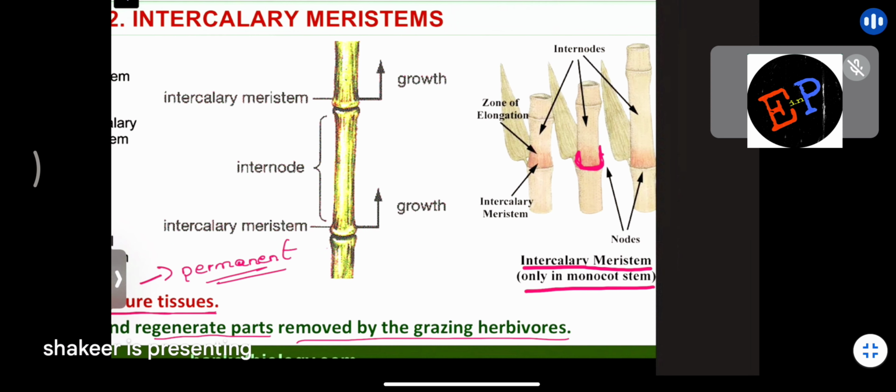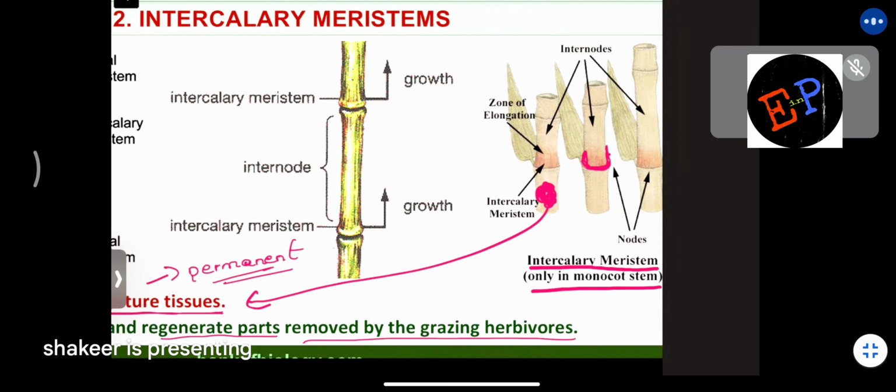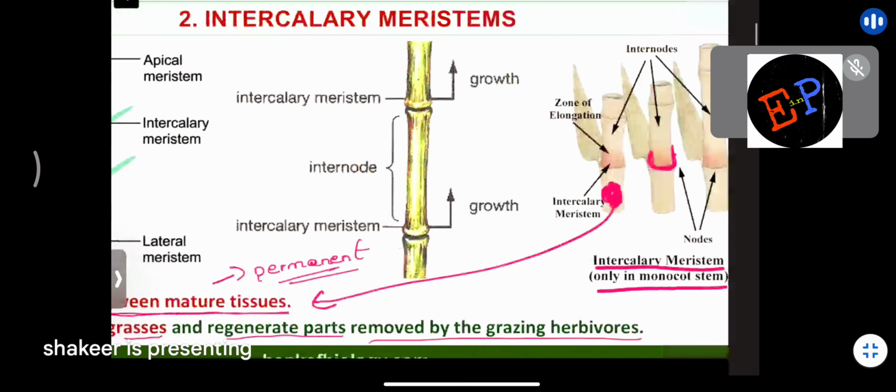Okay. So then what is this region? This region is the region of mature tissues. So here growth doesn't happen. Are you able to understand? Only at the nodes, or the separations, can you find intercalary meristems. Are you able to understand?